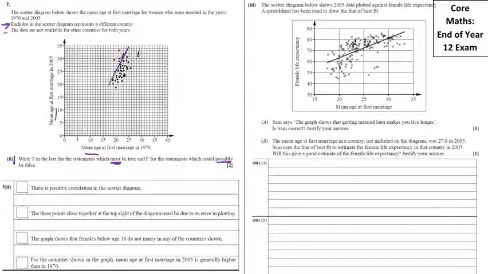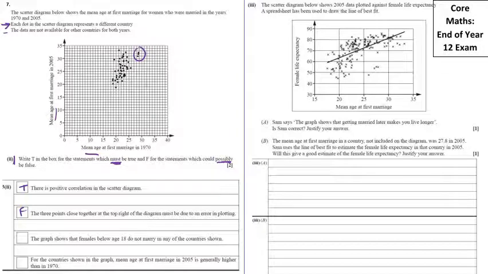That's true. We could draw, it's not a very good one, a line of best fit, something like that going through. So there is definitely positive correlation. The 3 points close together at the top right of the diagram must be due to an error in plotting. It could be, but not necessarily. It might just be that there are those 3 outlying countries. So that one's false.